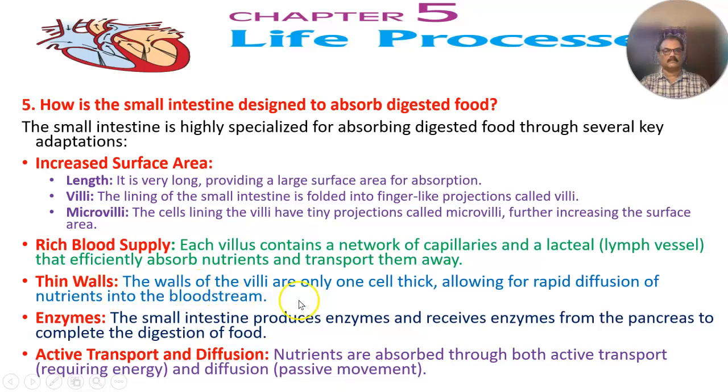Thin walls. The walls of the villi are only one cell thick, allowing for rapid diffusion of nutrients into the bloodstream. Enzymes. The small intestine produces enzymes and receives enzymes from the pancreas to complete the digestion of food. Active transport and diffusion. Nutrients are absorbed through both active transport, requiring energy, and diffusion, passive movement.